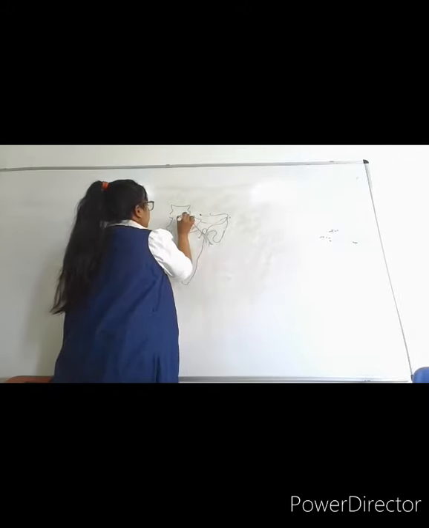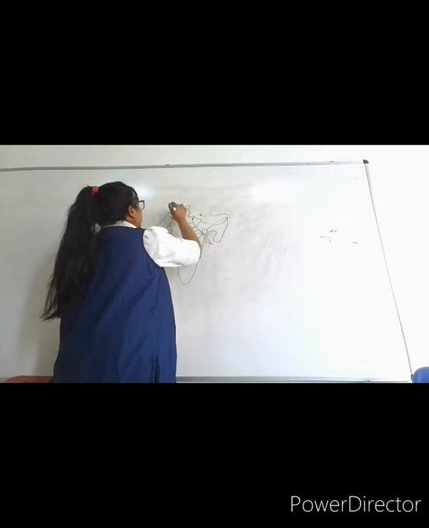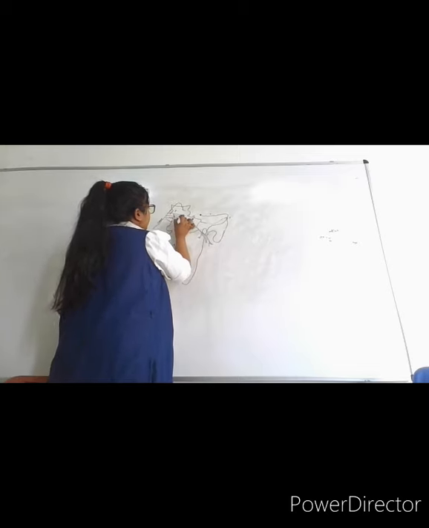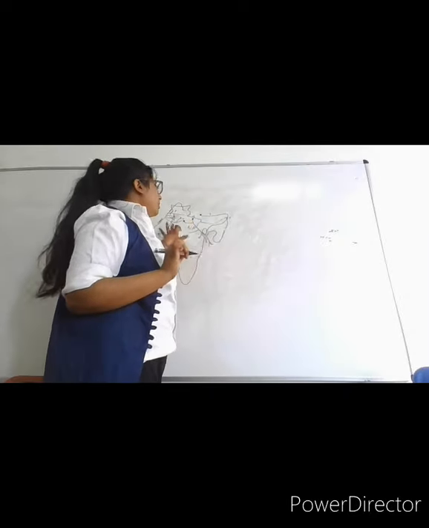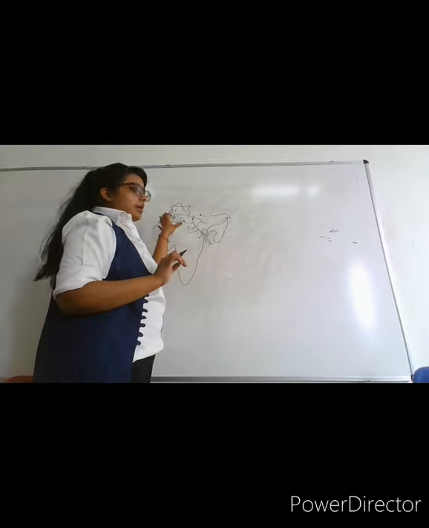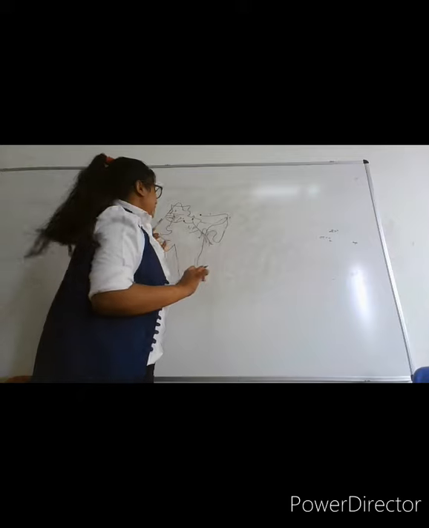Now, this is Satluj. Satluj is basically a tributary of Indus. If this is Indus, we see Jhelum, Chenab, Ravi, Satluj. These are all tributaries of Indus. And Satluj has one more tributary, that is Beas. Now, Satluj basically covers the states of Punjab and Haryana, and the famous Bhakra Nangal Dam is over Satluj.